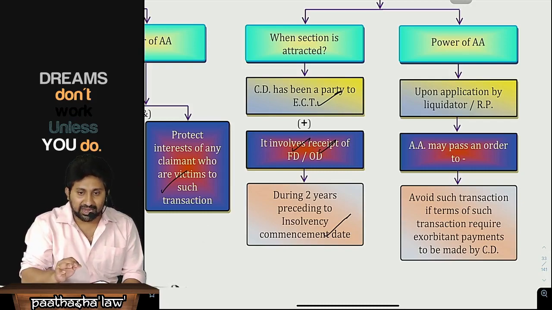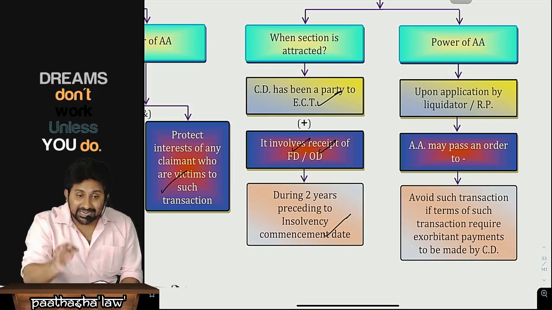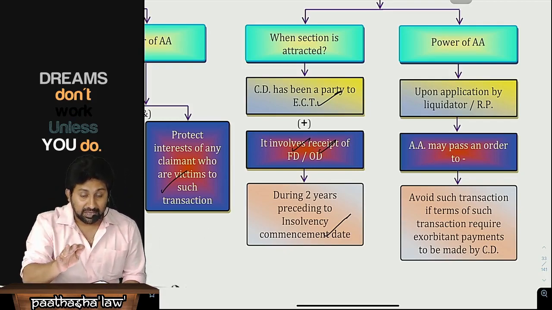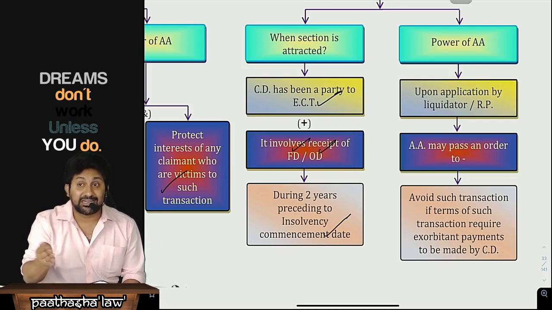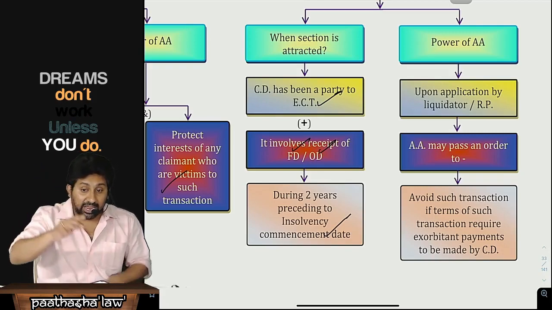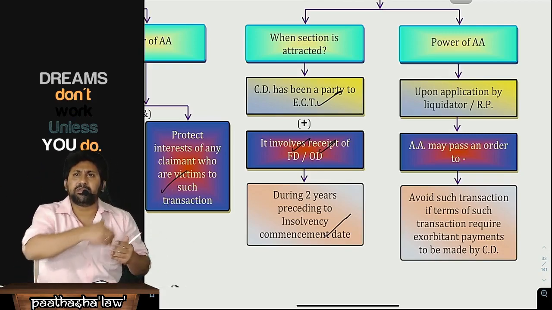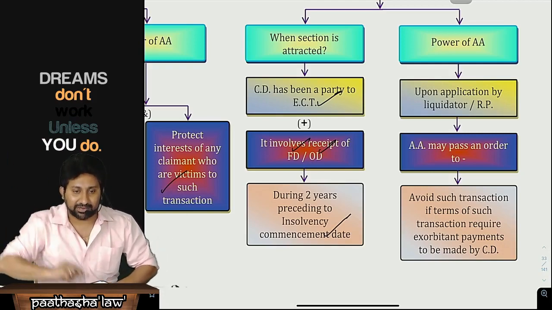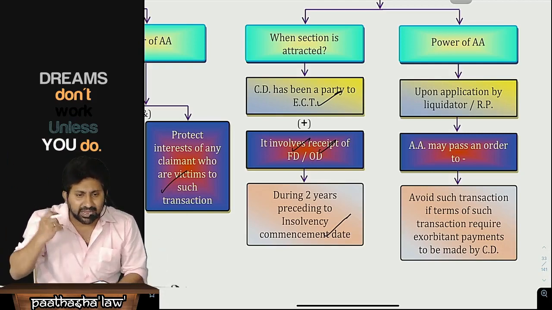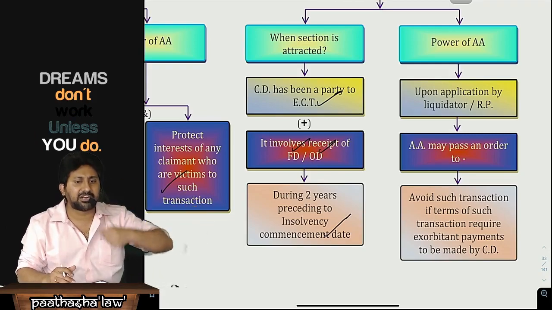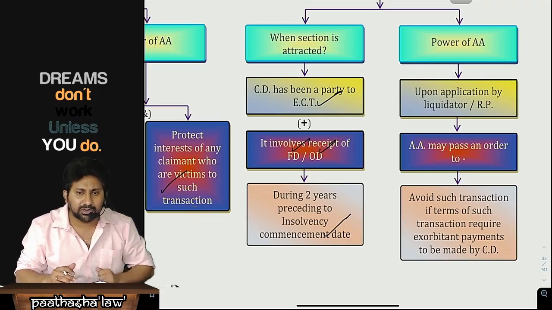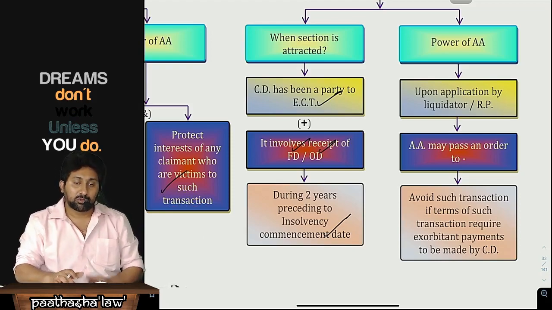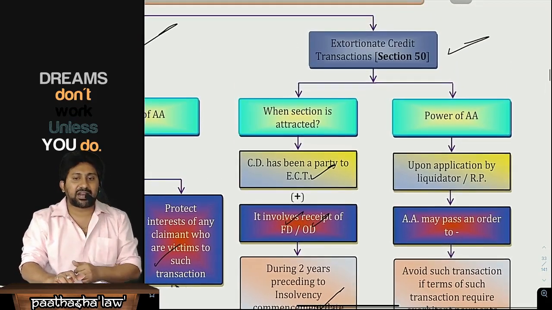Therefore, the lawmaker has said that if you are intentionally taking financial debt or operational debt, though there is no requirement, or even if there is a requirement, you are intentionally accepting exorbitant terms, meaning beyond the orbit. Okay, it is going beyond the sky limit. Unnecessarily you are paying excess interest when there is availability of credit at 14%. Why are you taking a loan at 30%? That means that 18% you want to provide as a benefit to that person. Those we call extortionate credit transactions.